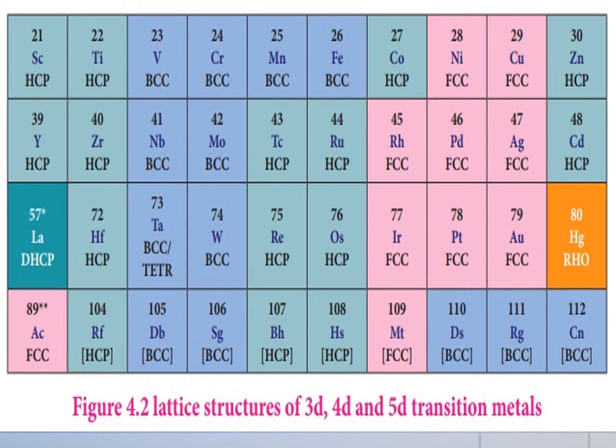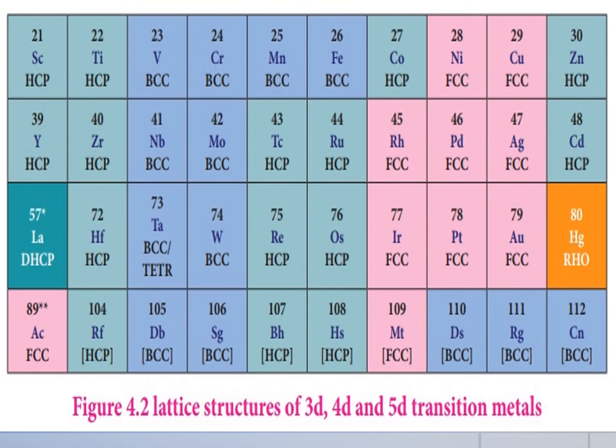So for example, in the first series, the melting point increases from scandium, that is 1814 Kelvin, to a maximum of 2183 Kelvin for vanadium. Like that the melting point increases, as metallic bonding increases.